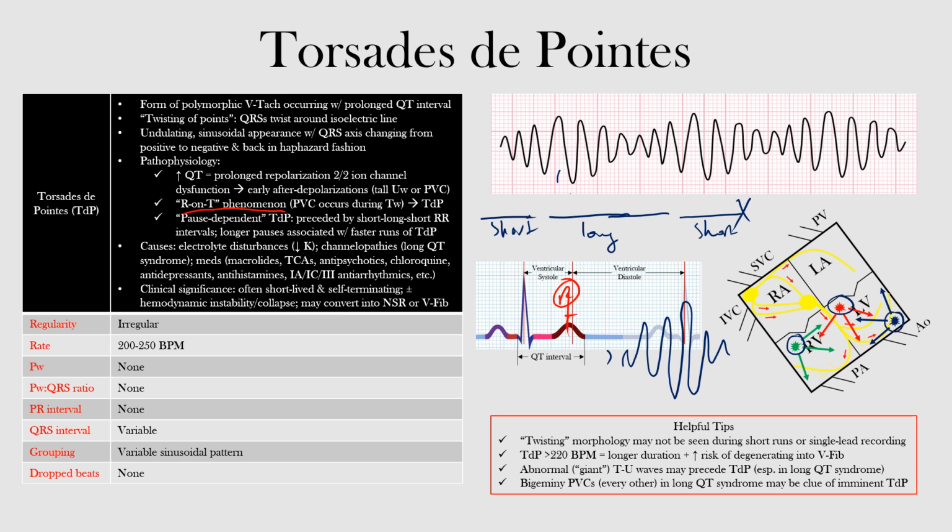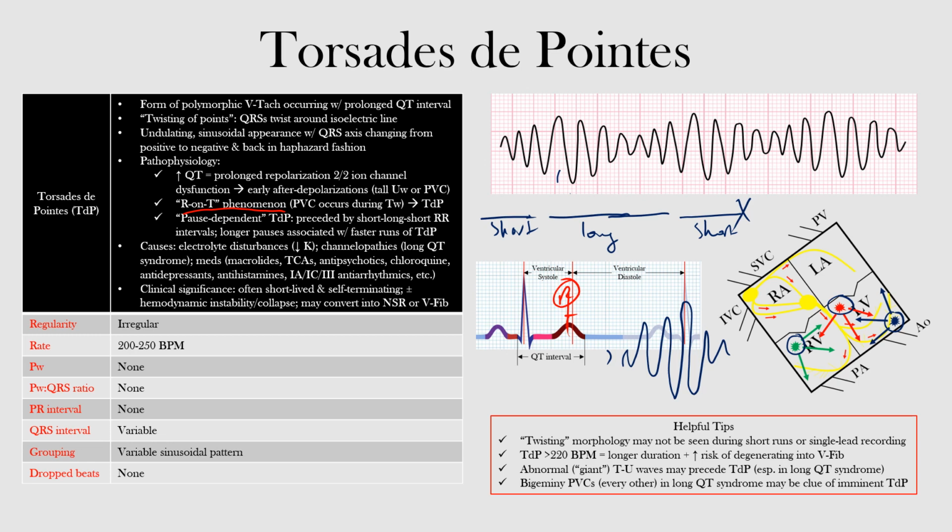So first off, the twisting morphology that's characteristic to this rhythm may not always be seen during short runs or on a single lead recording. If the rate is above 220 beats per minute, the longer the rhythm lasts, the greater the risk of TDP degenerating into VFib. The presence of abnormal or giant TU waves may precede torsades, especially in patients with long QT syndrome. And lastly, bigeminy PVCs, which are PVCs that occur every other beat in long QT syndrome, may be a clue that TDP is imminent.